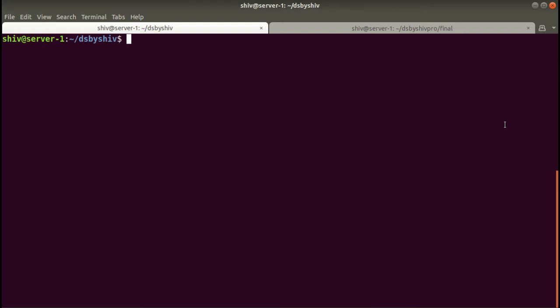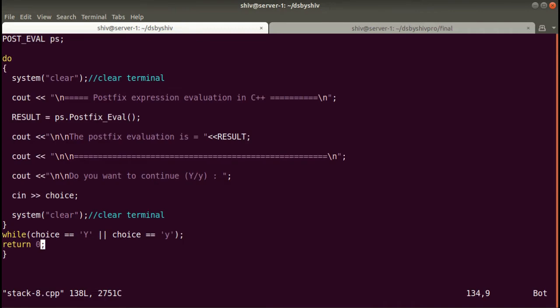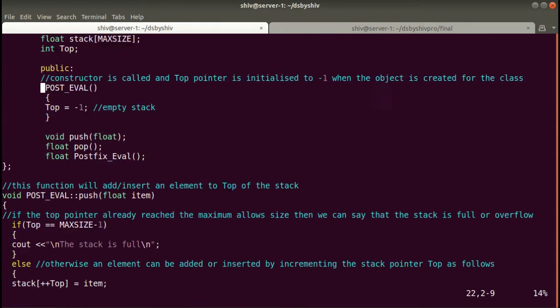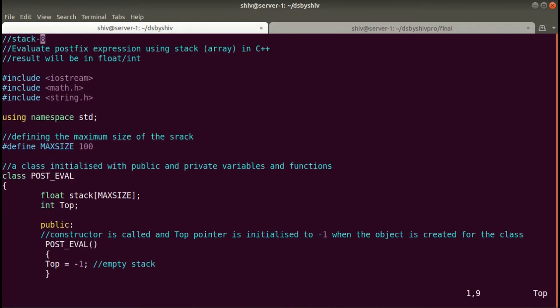So let's start. We'll write vi stack8.cpp. Okay guys, actually stack8 is our program name. This is our 8th program under the topic stack, and in this program we will evaluate the postfix expression using stack, and for the stack we will use an array, and this program is in C++.